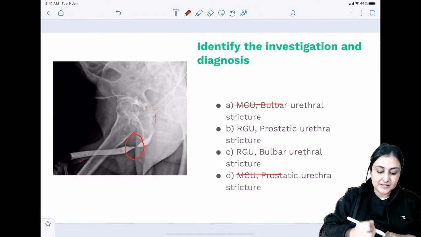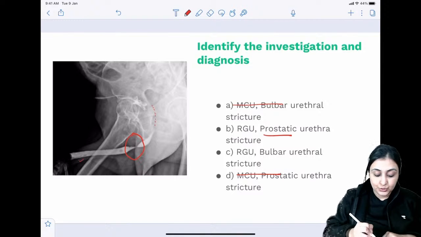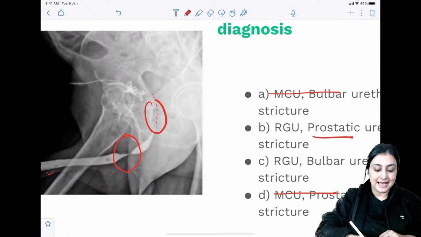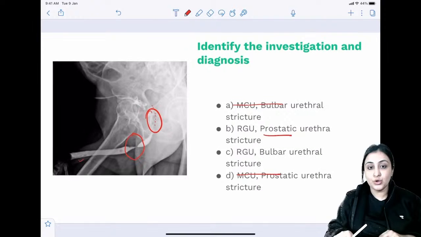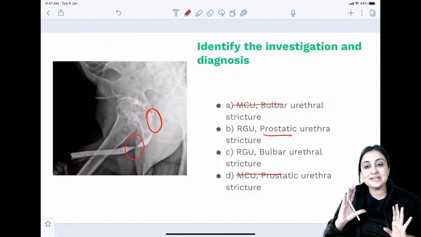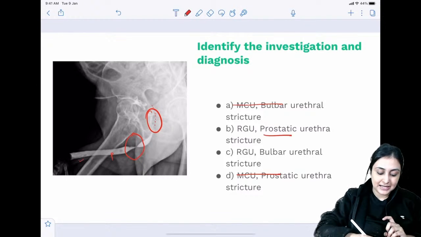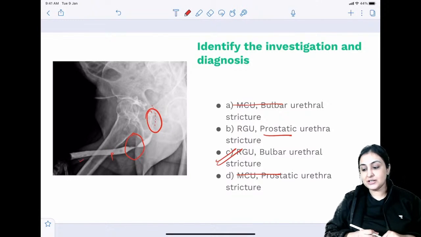What do you see? There is a narrowing. Where is the narrowing? Is it in the prostatic urethra? No. Remember, we will never comment on the posterior urethra on an RGU. It will always appear narrow. So you can never say that it looks narrow, so it is a stricture. No, we will always diagnose only anterior urethral stricture on RGU. Remember that, only anterior. And what you see, this is the penile urethra where it takes a turn. It is the bulbar urethra. So there is a bulbar urethral stricture on RGU.